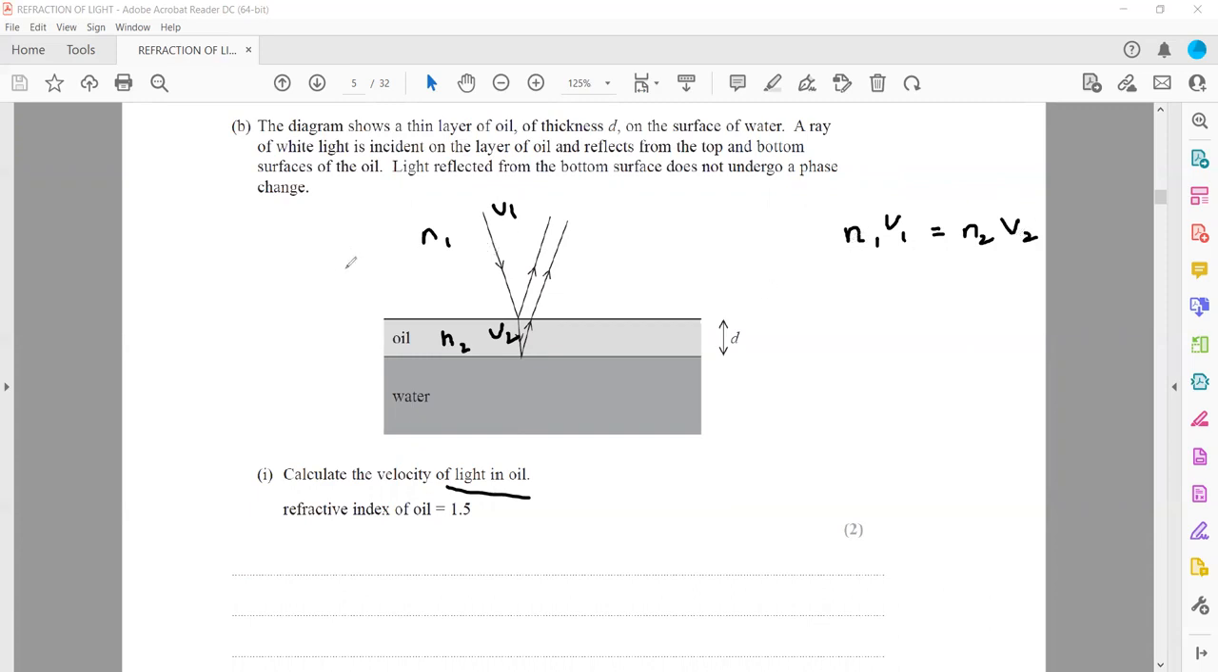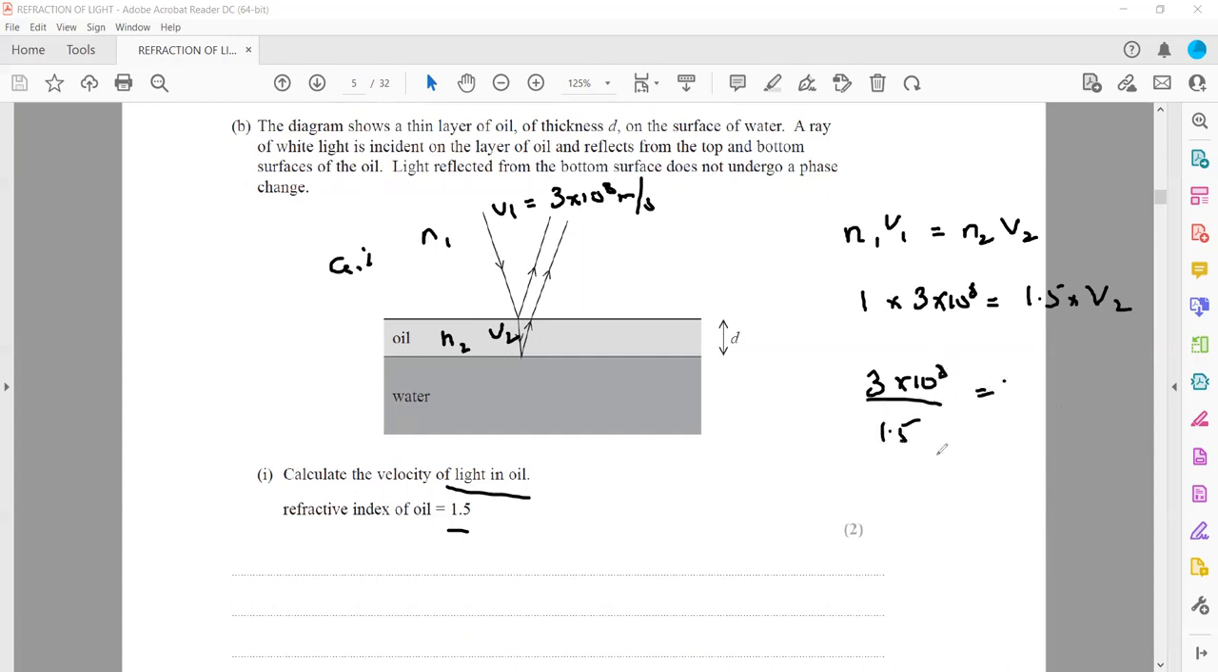N1 is the refractive index of air, which is 1, multiplied by the speed of light in air, that is a fixed 3 times 10 power 8 meters per second, or 3 times 10 power 5 kilometers per second. So this will be 3 into 10 power 8. The refractive index of the oil is 1.5, and the speed in oil we don't know, so we say V2. 1.5 is multiplied on one side, so on the other side it will be divided. So it will be 3 into 10 power 8 divided by 1.5. When we simplify, it comes out as 2 into 10 power 8 meters per second. That's the speed of light in oil.